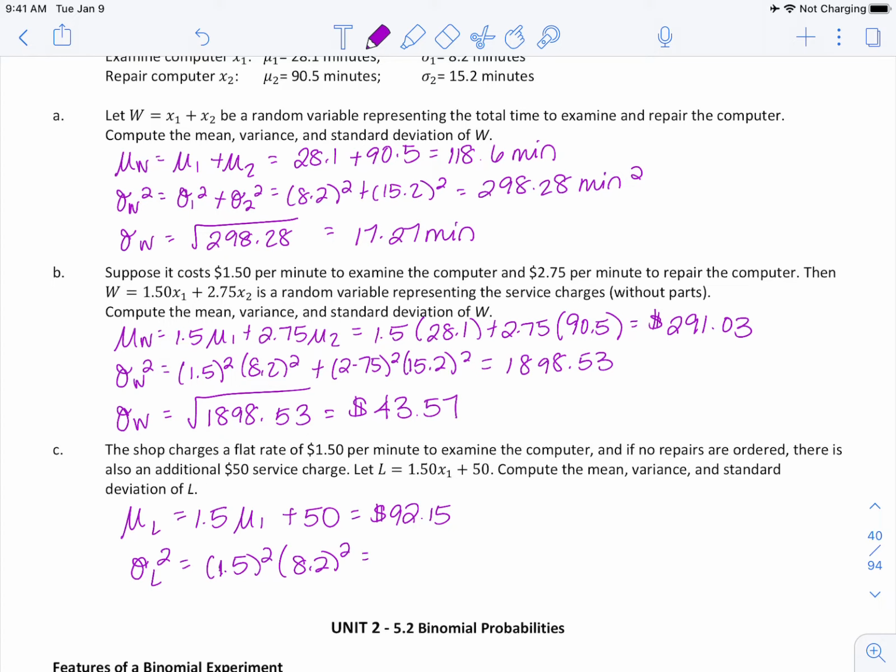8.2 squared. Now remember, we talked previously, standard deviation and variance are not affected by adding or subtracting a constant. So we're not adding 50 to this. This is going to be equal to 151.29. And so last, when we take the square root, sigma L, the square root of 151.29, comes out to be $12.30. So again, if you're adding or subtracting a constant, your standard deviation is not affected by this. It's only affected when you multiply. And that's the end for today.